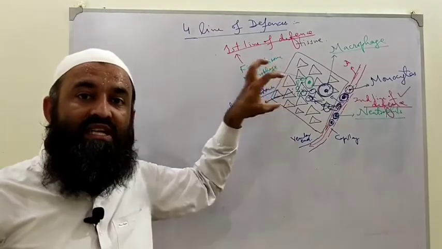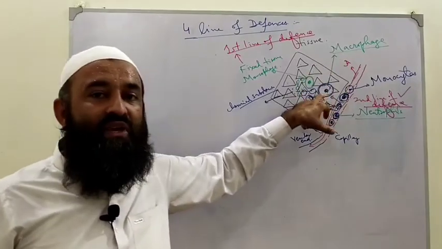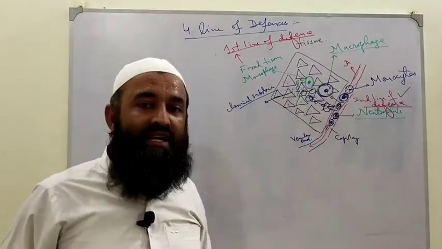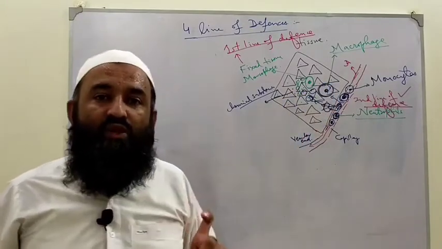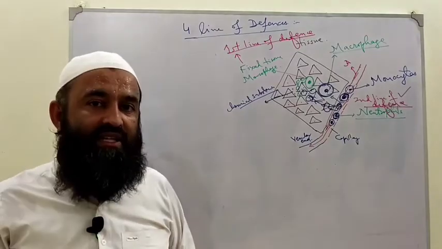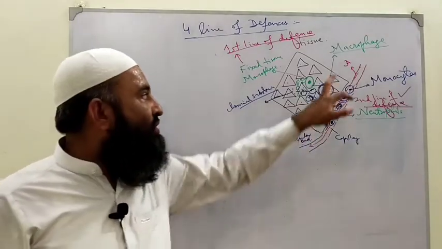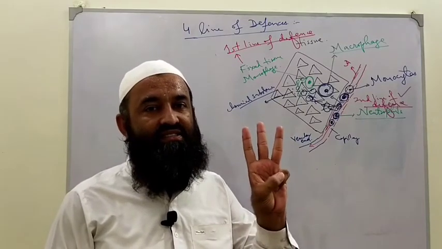This one was fixed, already present in the tissue. This is the second macrophage, which comes from the blood. For which purpose has this come into the tissue? This also has come to fight this bacteria, to engulf that bacteria.